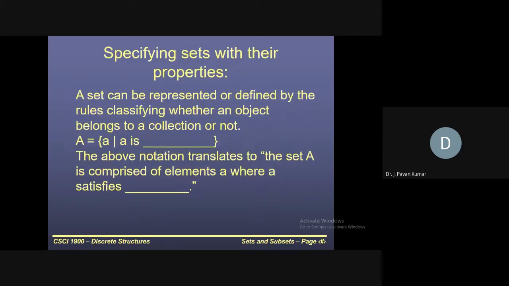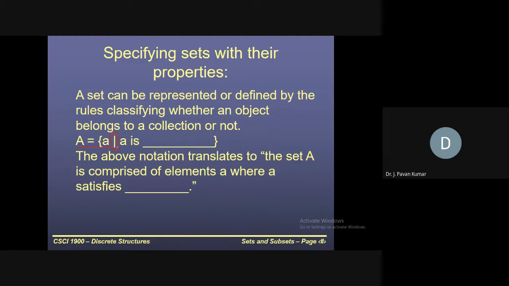Okay. Next, specifying sets with their properties. That means one particular set may contain certain elements which satisfy a specified property. Like you consider capital A, which contains elements where every element can be a prime number. The notation that we will use is A = {a | a is prime}, where this symbol is to denote "such that". You call it as such that.